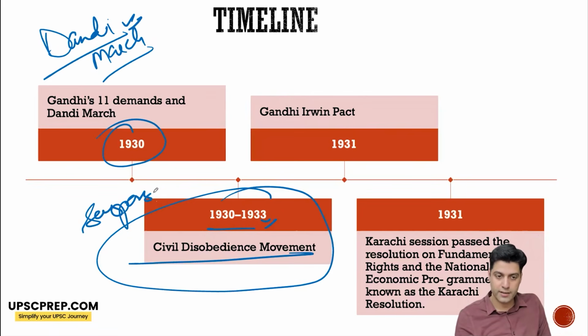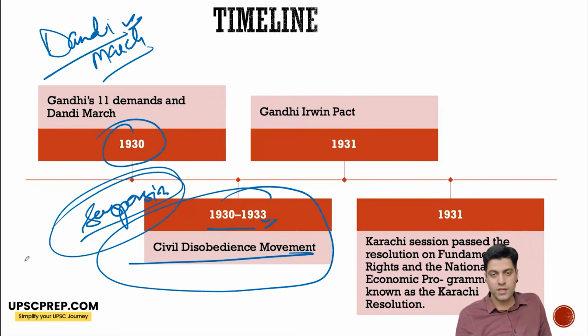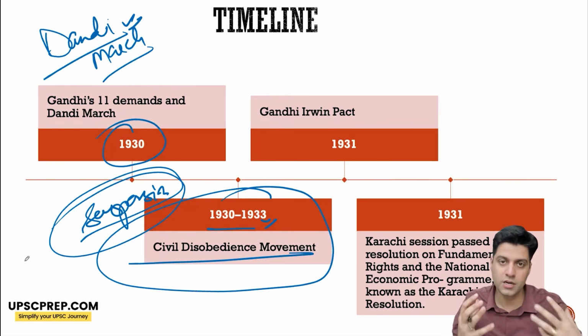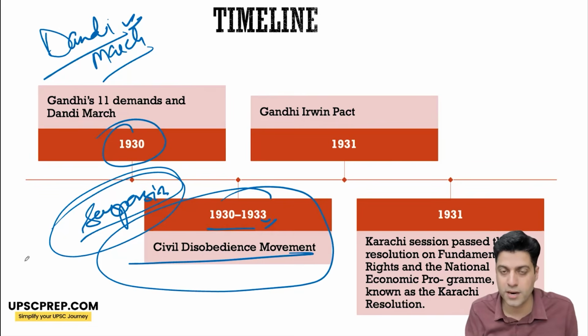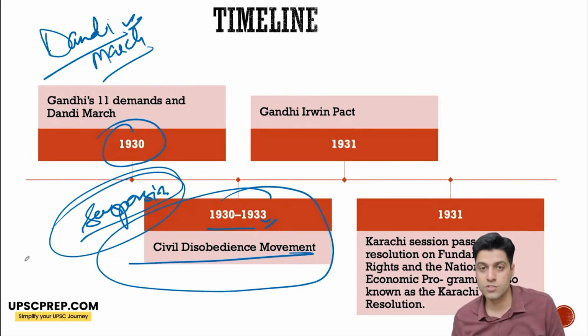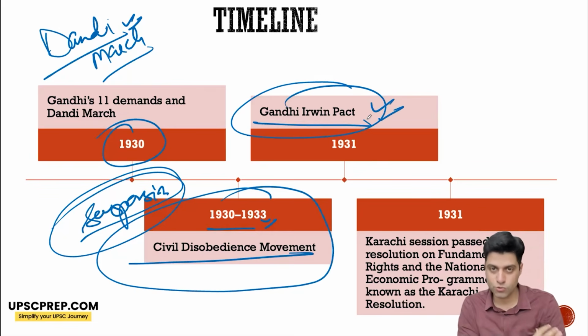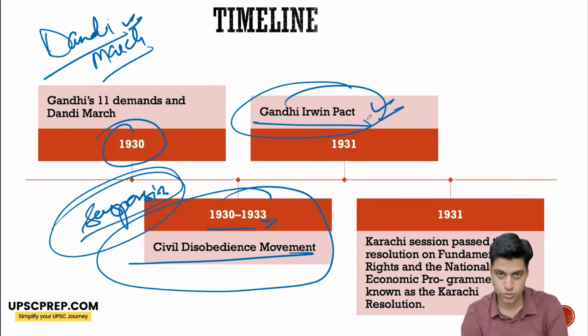I'll talk about why. In the first roundtable conference, the Congress didn't participate. So it was decided that the roundtable conferences won't be successful if Congress does not participate. So there was a pact known as the Delhi Pact or Gandhi Irwin Pact, where Gandhi was released from jail and met Lord Irwin in the newly opened Viceroy House, known today as Rashtrapati Bhavan.